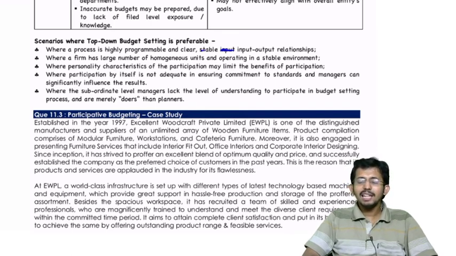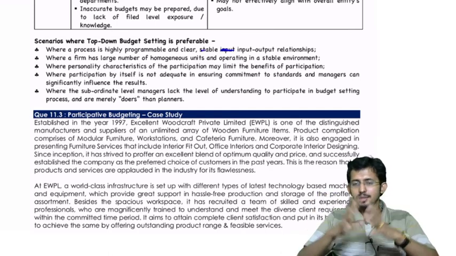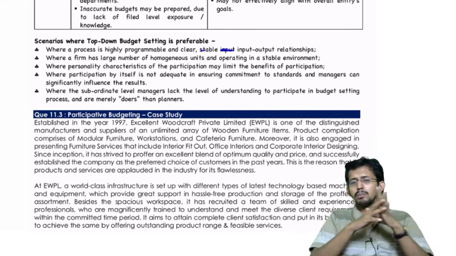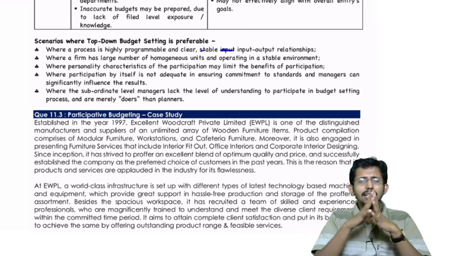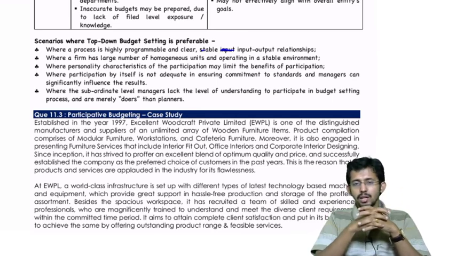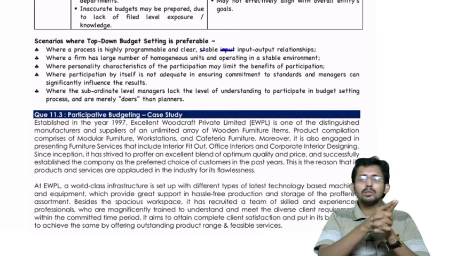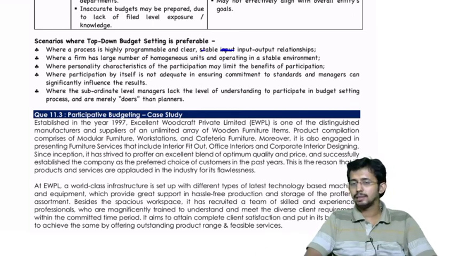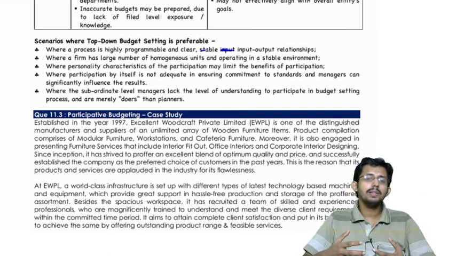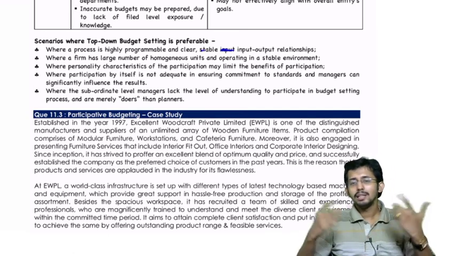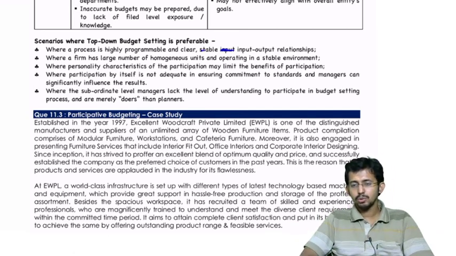Okay, if you have 10 shops selling mobiles, and all those shops sell the same kind of mobiles, you have all varieties of mobiles, all shops are identical in nature, investment is identical, everything identical, but you have 10 of them. Now there, if you ask each of these shop managers to prepare their own budgets, then they will prepare their own budgets in different ways. So the 10 budgets you are receiving from these 10 shops will be 10 different budgets. So that should not happen.